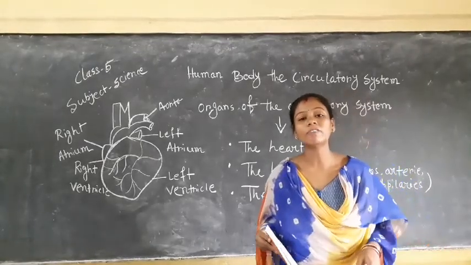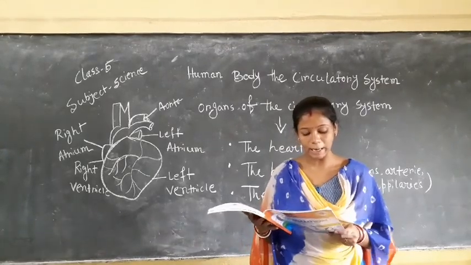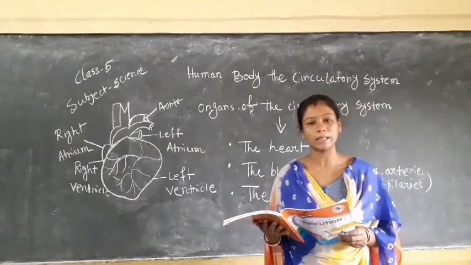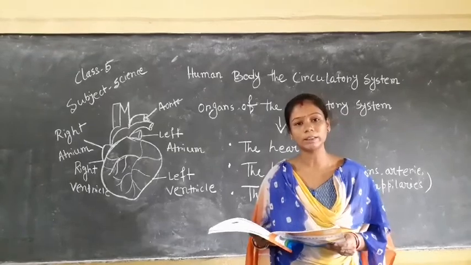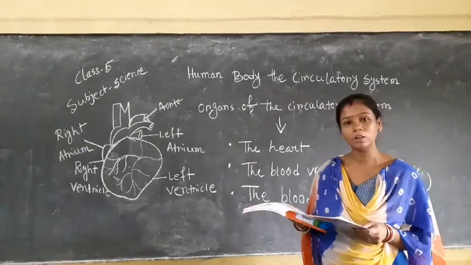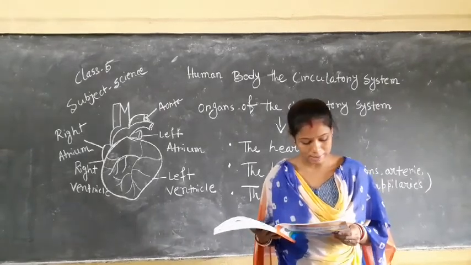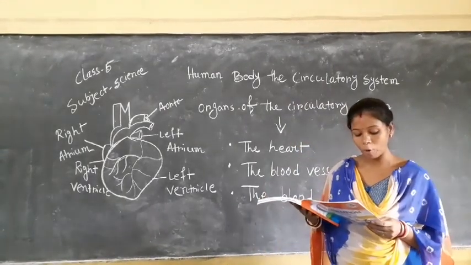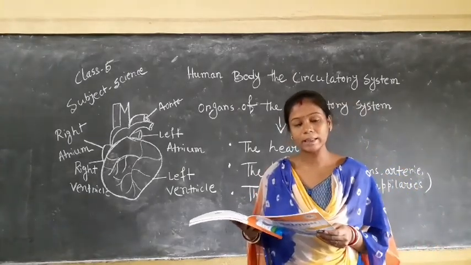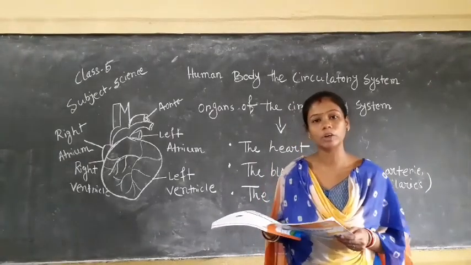So now we learn what are the functions of the circulatory system. The circulatory system transports oxygen and nutrients to each of the body cells. Our body is made up of many types of cells. Hormones are transported to each cell of the body through it. Like oxygen, hormones are also transported by the circulatory system. It collects waste from body cells and transports it to the excretory system.